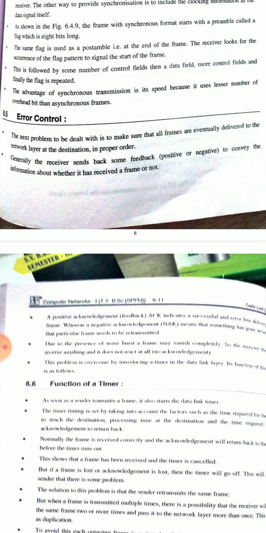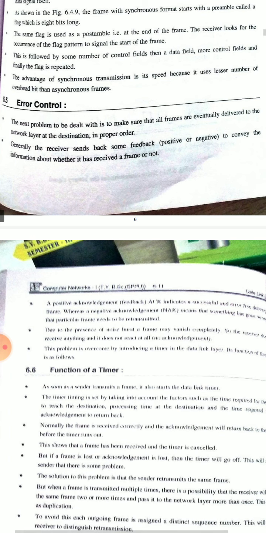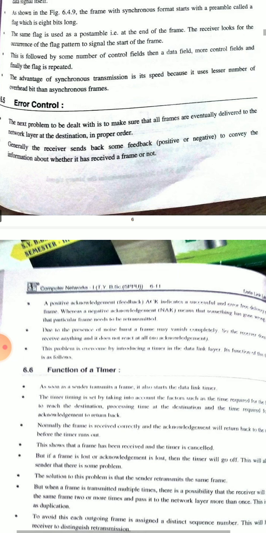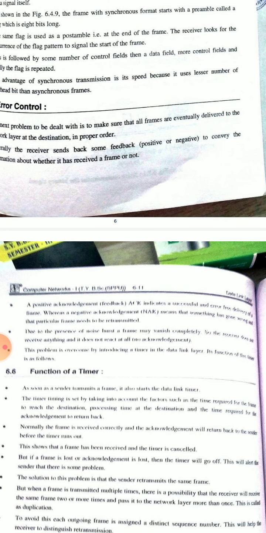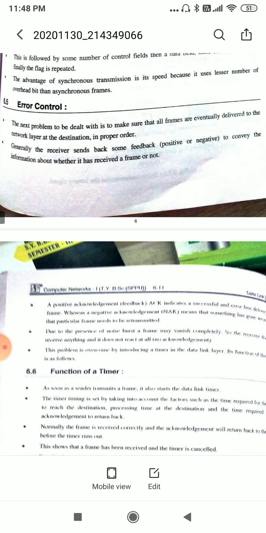This is followed by some number of control fields, then a data field, more control fields, and finally the flag is repeated. Now we'll see the advantages. The advantage of synchronous transmission is its speed, because it uses a lesser number of overhead bits than the asynchronous frame.